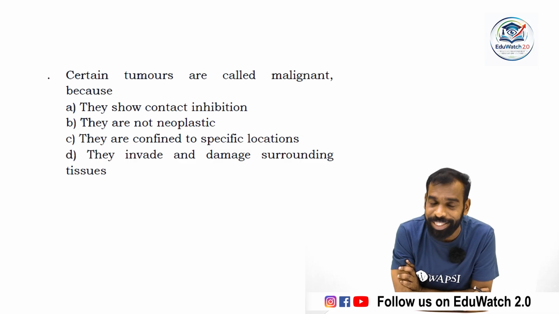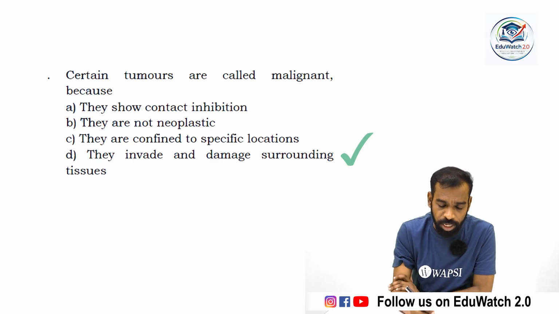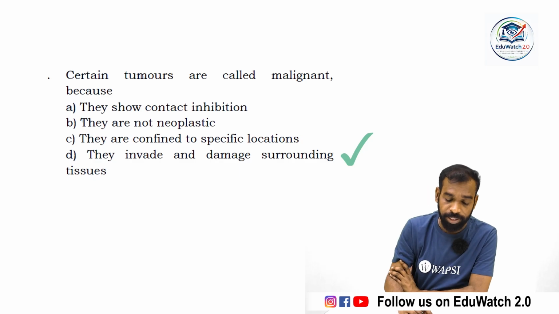They do not show contact inhibition, since contact inhibition prevents spreading behavior. And they are neoplastic: cancerous cells undergo the process of neoplastic transformation. Here it is given as not. They spread and transmit from one part of the body to another, damaging the tissues present in that region. So option D is the correct answer.